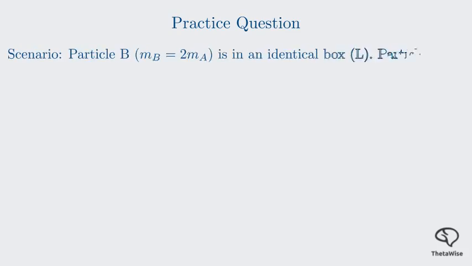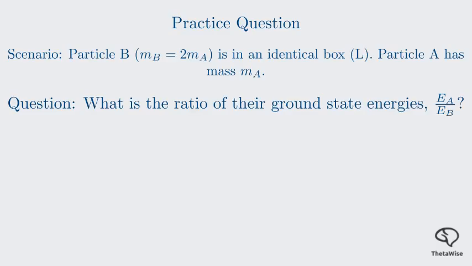Let's work through a quick practice question to test your understanding. Consider two particles in identical one-dimensional boxes. Particle B is twice as heavy as particle A. The question is, what is the ratio of their ground state energies, E_A to E_B? Take a moment to pause the video and try to solve this on your own. Remember to use the formula we just derived for the energy levels.